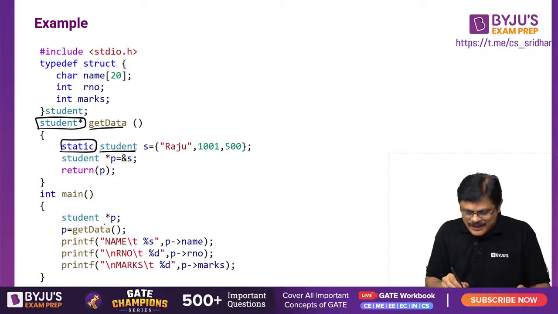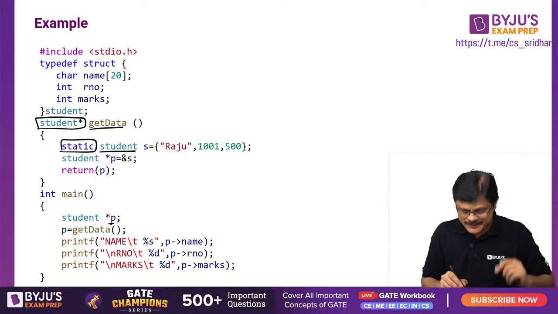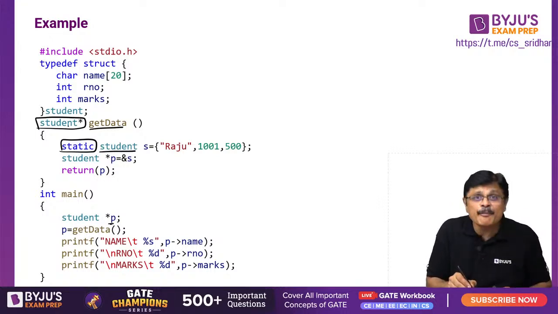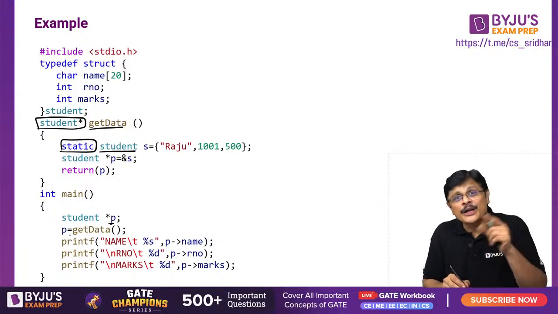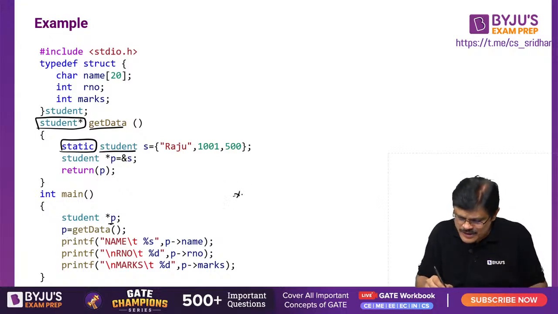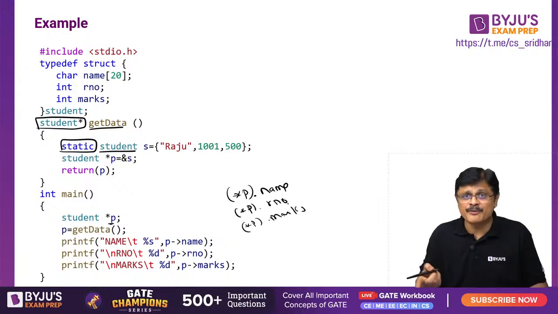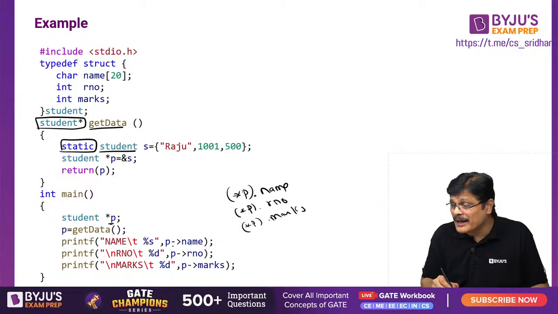Now look here, I created a pointer to student data type. P is equal to get data, because this get data function is returning pointer, no? So that is taken by this P. Now using P, how can you access the member, sir? Of course, star P dot name, star P dot roll number, star P dot marks. That way you can do it, or we have a beautiful right arrow operator.